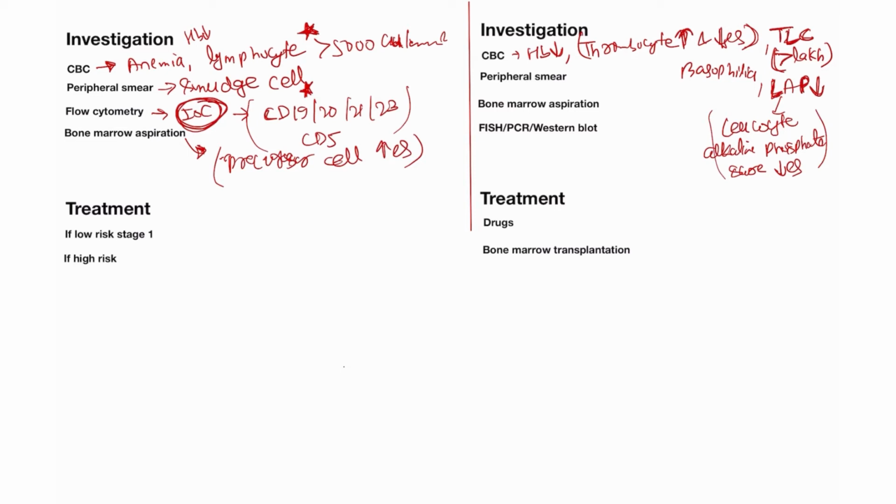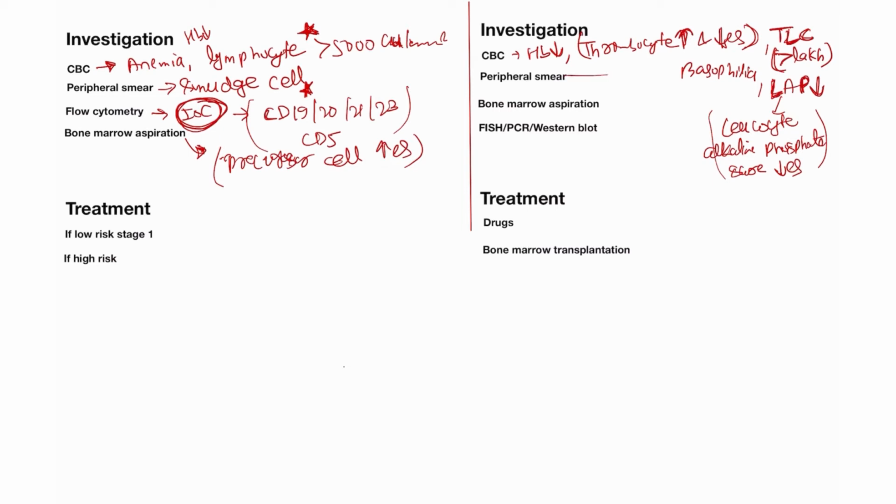In the question it is not written leukocyte alkaline phosphatase, you will always see LAP in the question. So the LAP amount decreases in the case of CML, chronic myeloid leukemia. Please learn these three characteristics, it's very important: TLC count greater than 1 lakh, basophilia, and LAP decreases in the patient of